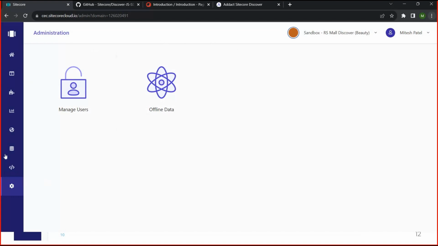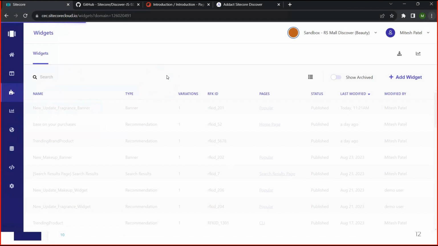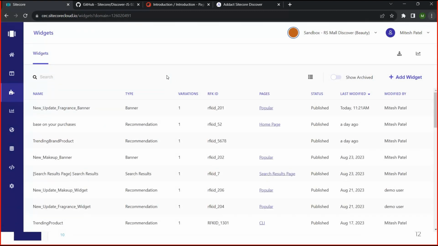This is the important part when we use this portal. As developers, we will definitely be required to create widgets, pages and recipes. Pages I have already created. Let me create one widget, and we can use that widget in our SDK part. So let me first create one recommendation widget. I want to show top trending brand products to my visitors.